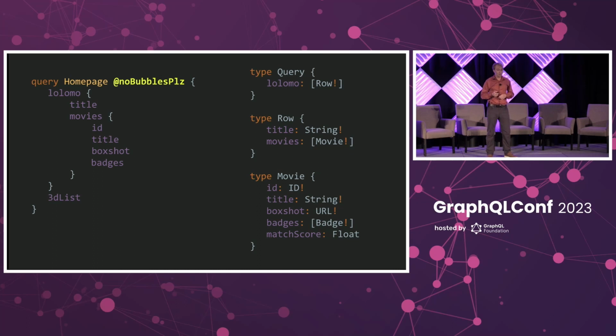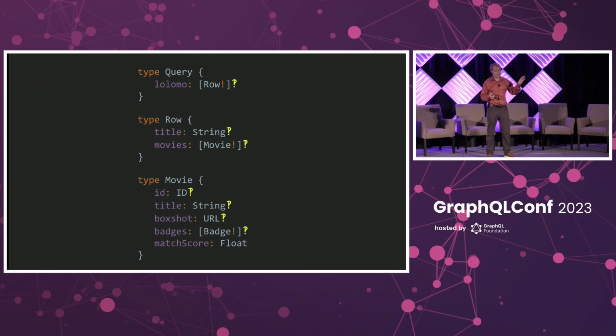Or we could introduce a new operator. We leave the bang and its behavior as is, but then add something else, a directive or some other punctuation to say, hey, this is not supposed to be null, but it might be, because there might be an error. So basically, if this is null, there should be an error. You should see an error in the errors array, and your client should handle that. Now, of course, that would require clients that look into the errors array and handle those errors and don't just throw away the entire response, which, of course, we all do that, right?